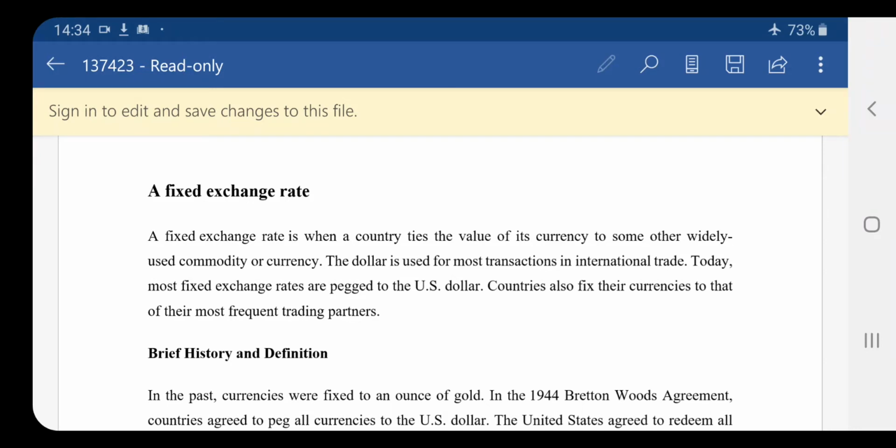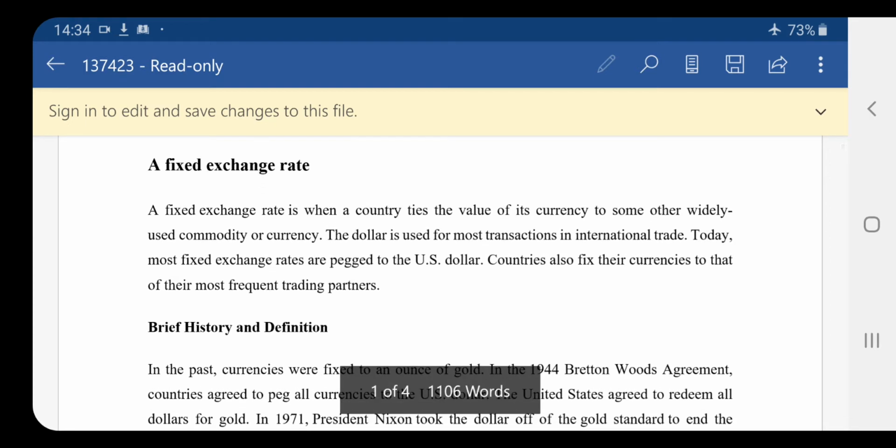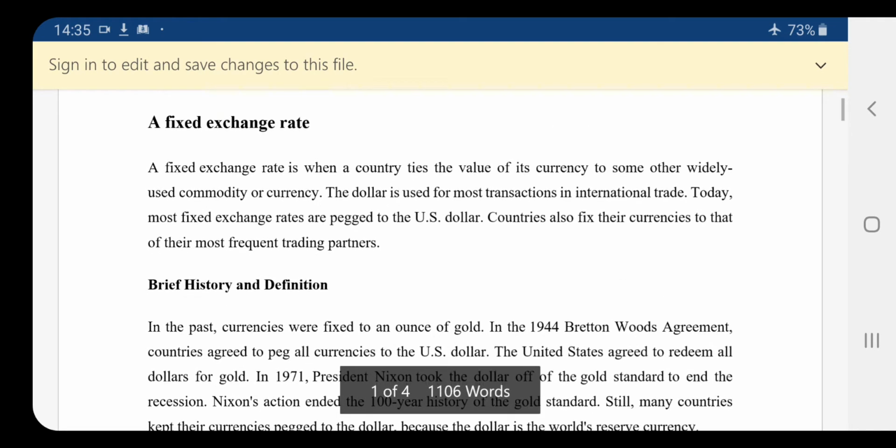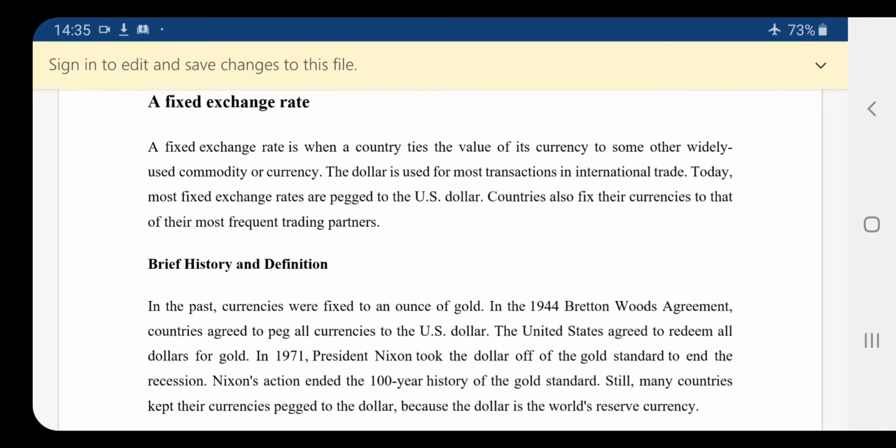I am explaining a fixed exchange rate. And what is meant by a fixed exchange rate? A fixed exchange rate is when a country ties the value of its currency to some other widely used commodity or currency. The dollar is used for most transactions in international trade.